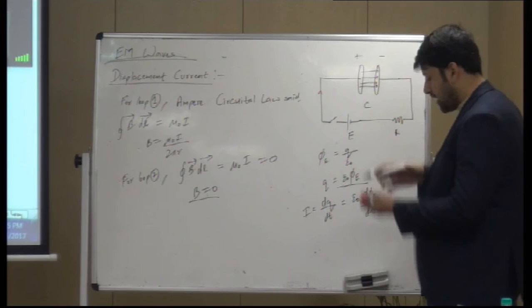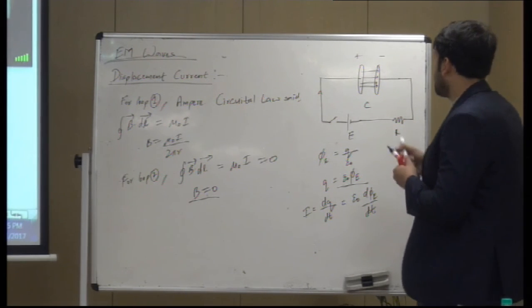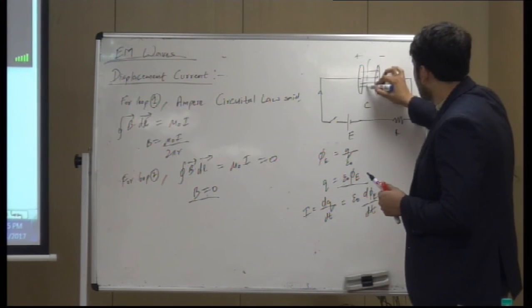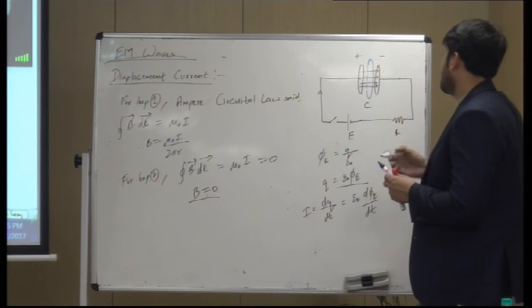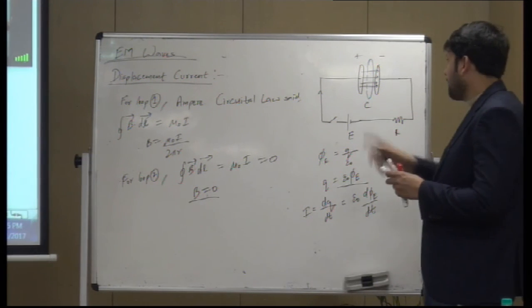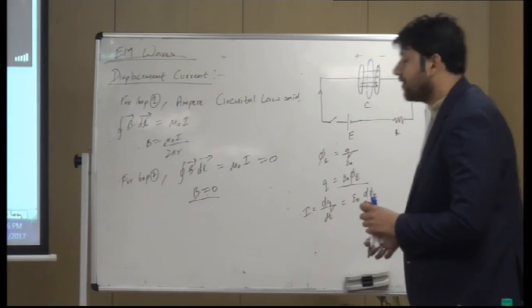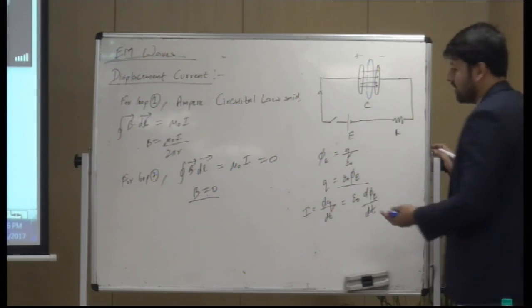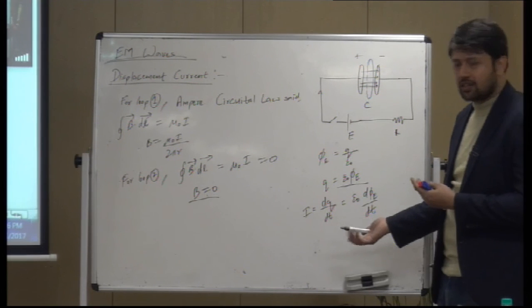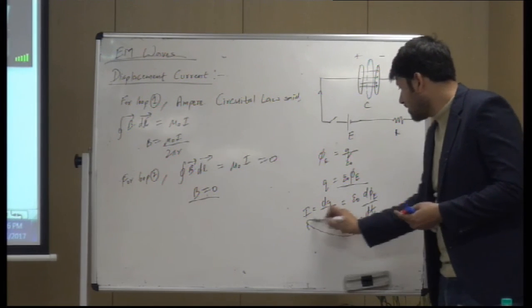Now imagine our old Amperian loop. As the capacitor is charging, the flux through the Amperian loop is increasing, and whenever there is an increase in flux, it should result in some current. From this logic, we can see.